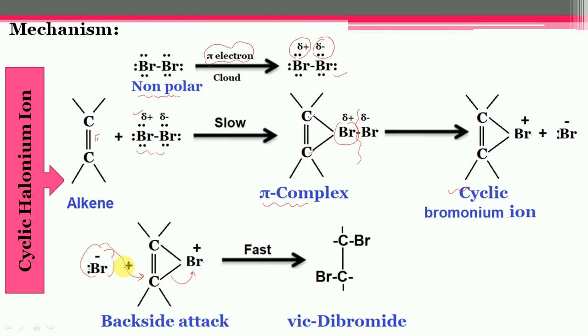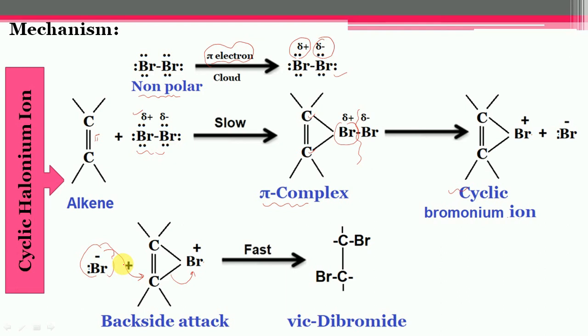The mechanism of cyclic halonium ion involves the formation of the cyclic halonium ion, and the reaction leads to the formation of the trans product.